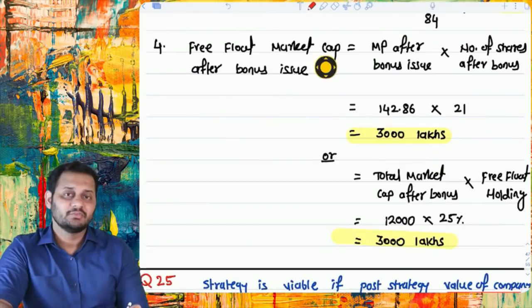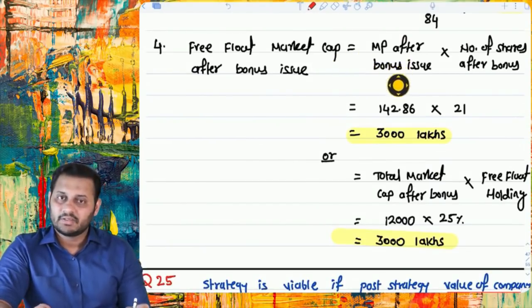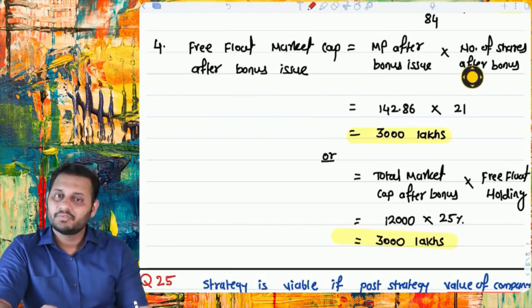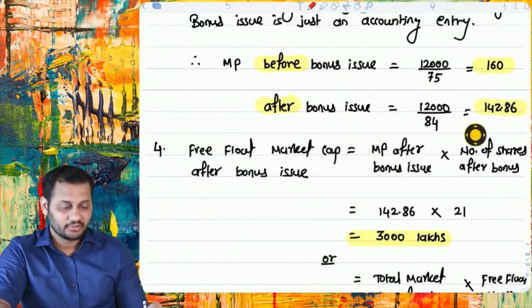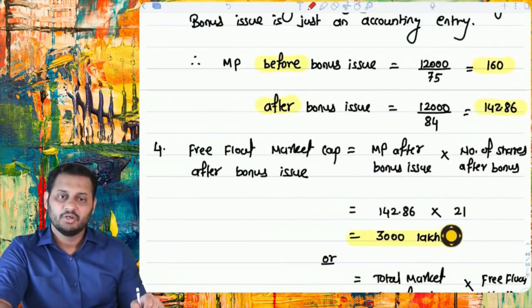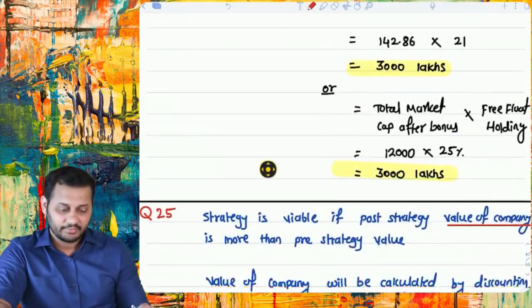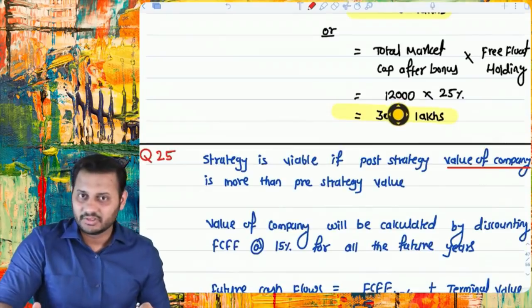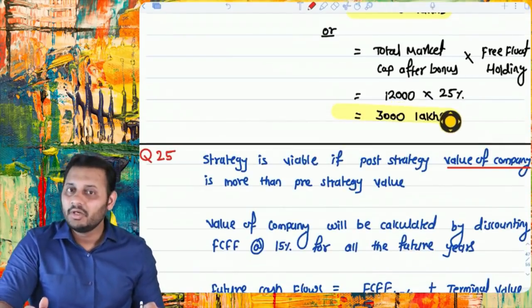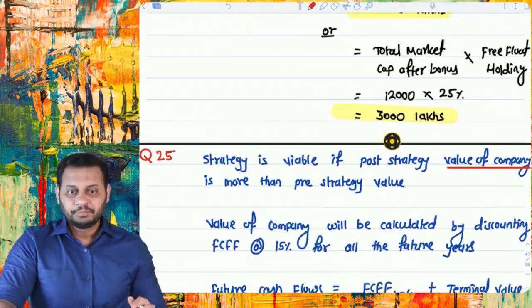This is free float market cap. They asked us in the fourth part to calculate free float market cap. That is very simple. Market price after the bonus issue multiplied by number of shares. The market price after the bonus issue is 142.86, which was calculated here, and the total number of free float shares was 21. So 3000 lakh is the free float market capitalization, or else you can do it in this manner. Simple way: 12,000 is the total value, 25% is their holding, 3000. Simple.